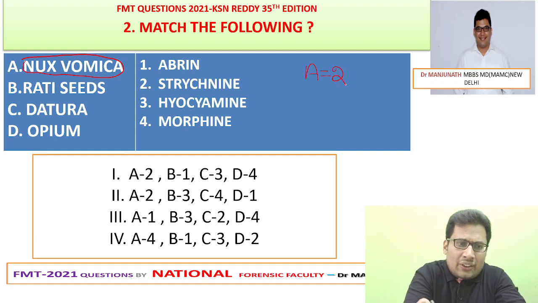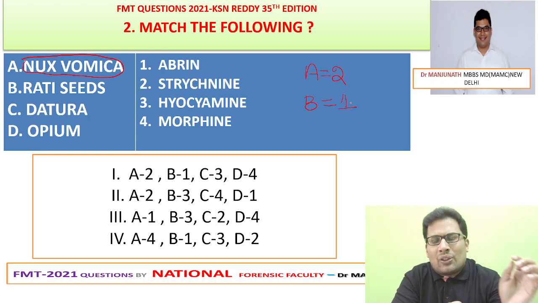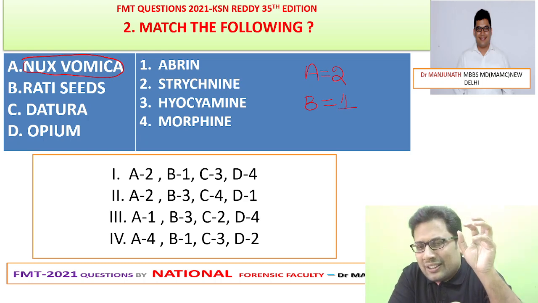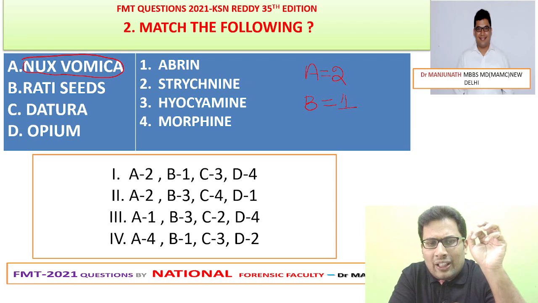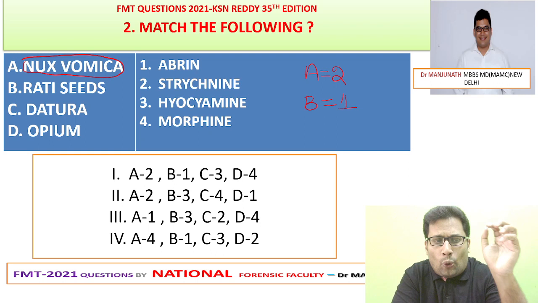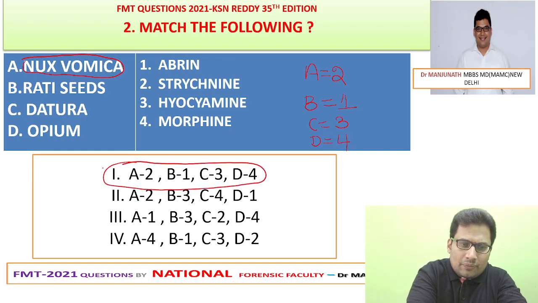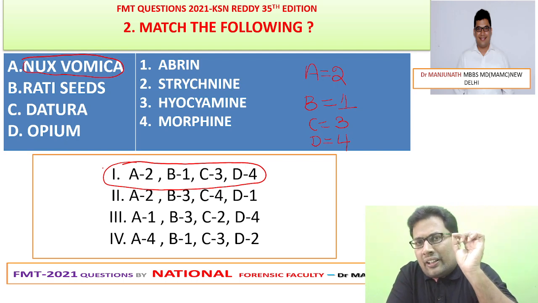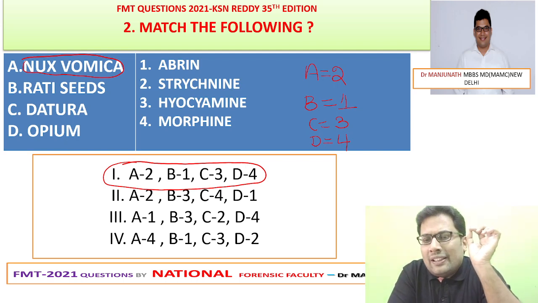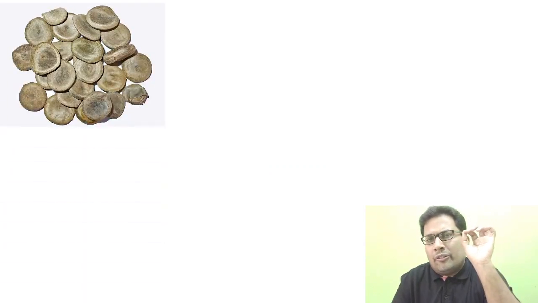Rati seeds, that is B, so B is equal to 1. Rati seeds are nothing but Abrus precatorius seeds. So A2, B1, and Datura. Datura contains hyoscyamine, hyoscine, atropine, so C is equal to 3, and opium plant D is equal to 4. So the answer for this question is A, the first statement: A2, B1, C3, D4.